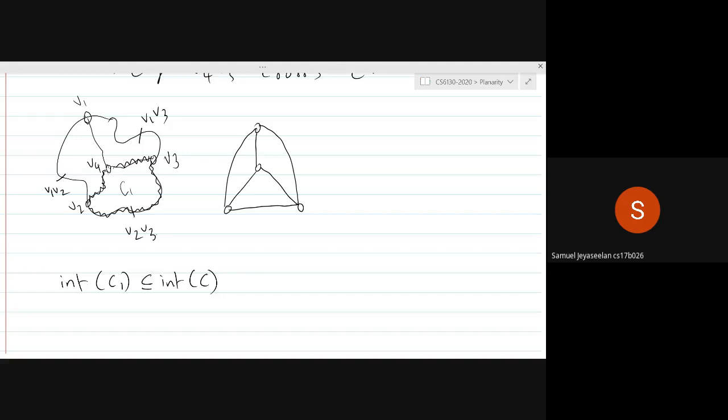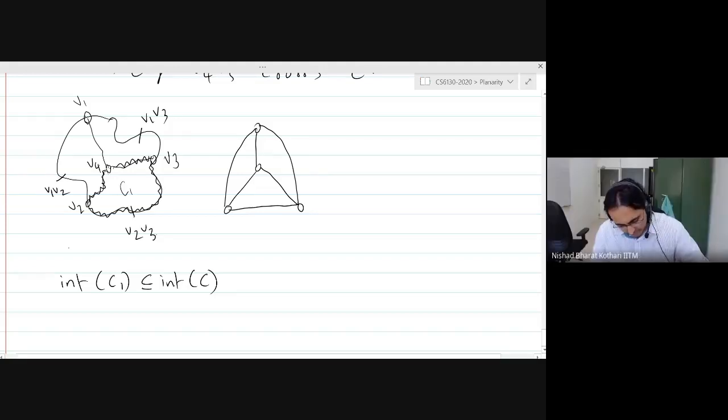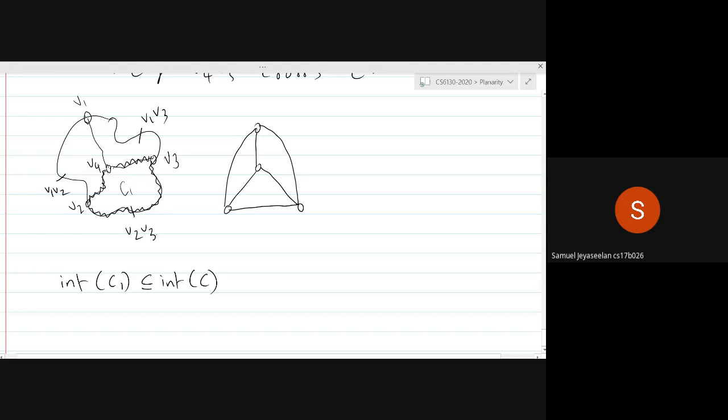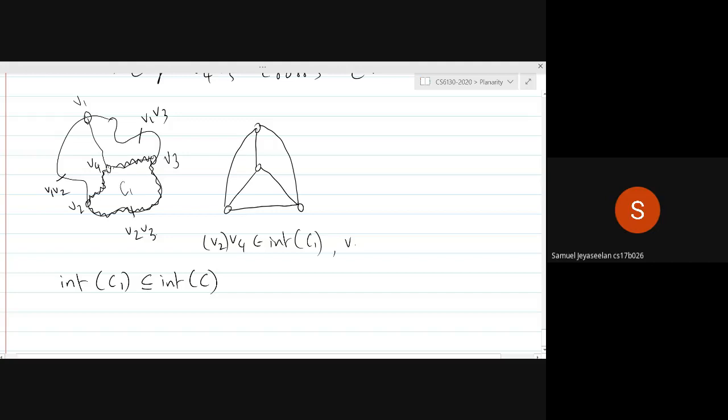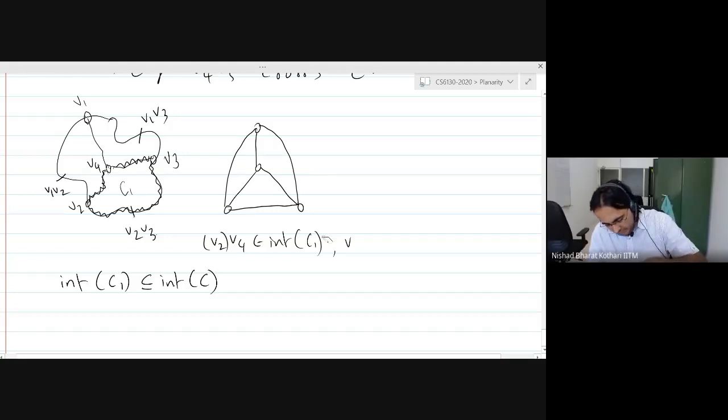And so since V4 is on the interior of C, the edge joining V2 to V4 cannot cross C except at V2. So any point on the edge must also be in the interior of C. Same for the edge V4, V3. So V2, V4, except for the vertex V2 itself, belongs to the interior of C. And similarly, V3, V4, but not the point V3 itself, belongs to the interior of C. Right?